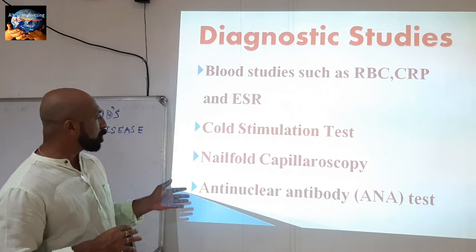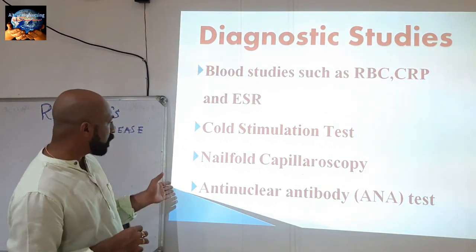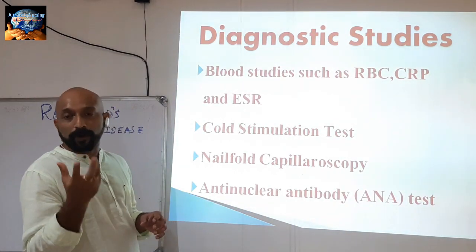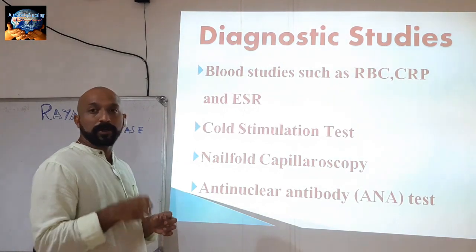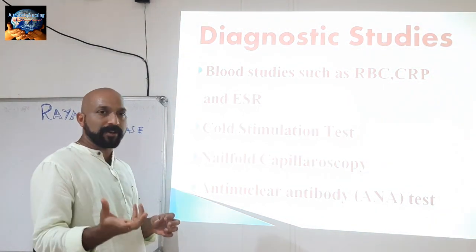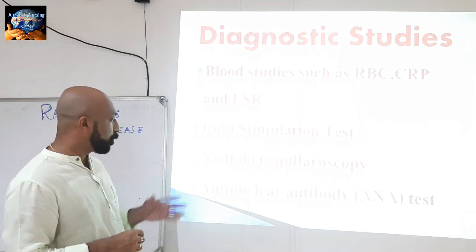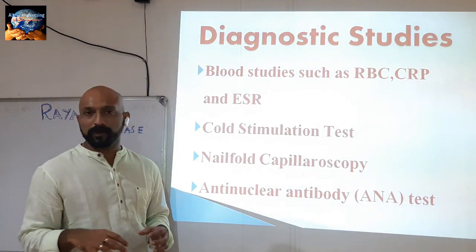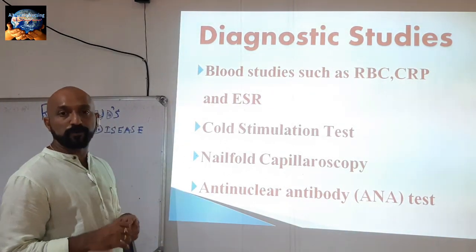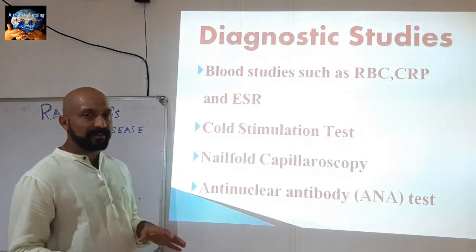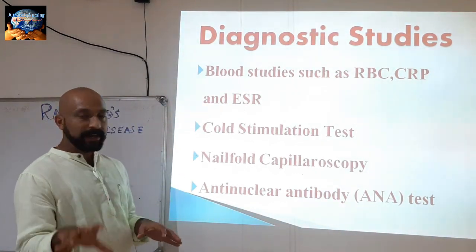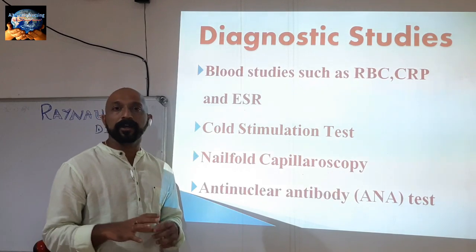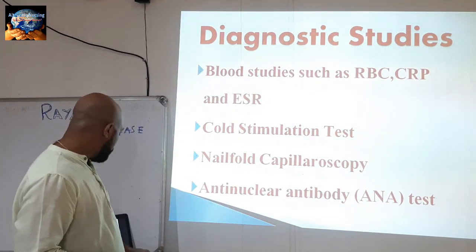Next one is the anti-nuclear antibody test, or ANA test. It is used to rule out secondary Raynaud's disease, or to find any autoimmune disorders that cause secondary Raynaud's disease. To find that out, we always go for ANA testing. So these are the main diagnostic studies: blood studies such as RBC, CRP and ESR, cold stimulation test, nail fold capillaroscopy, and anti-nuclear antibody test.